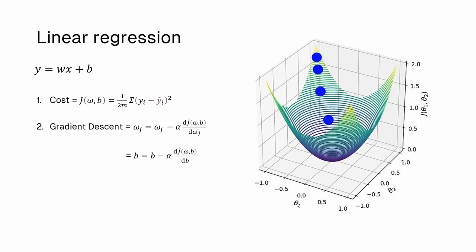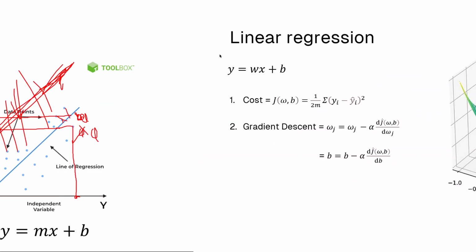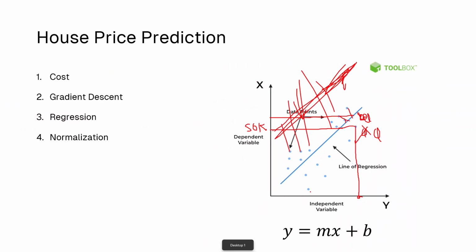So if I change the weight, how much will my cost increase? And then you do the same thing with b. After you run this for a lot of iterations, you'll eventually get to an optimal w and b, and that's when you'll get an optimal line to predict.